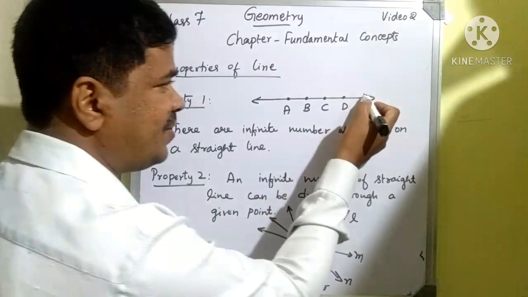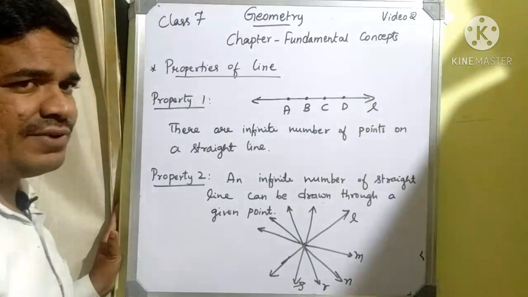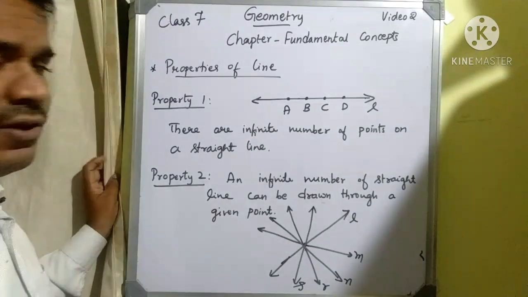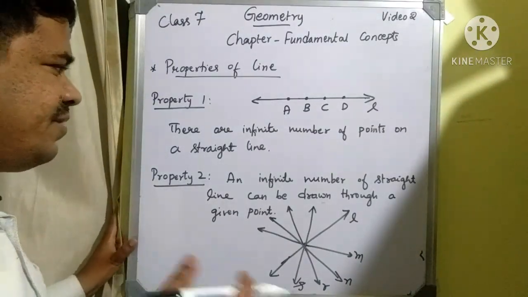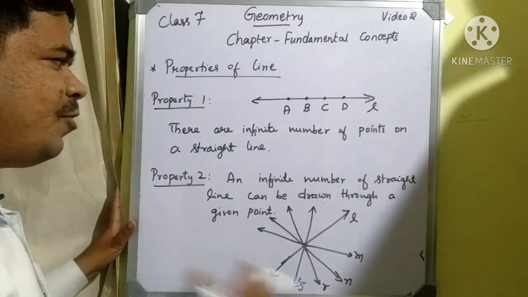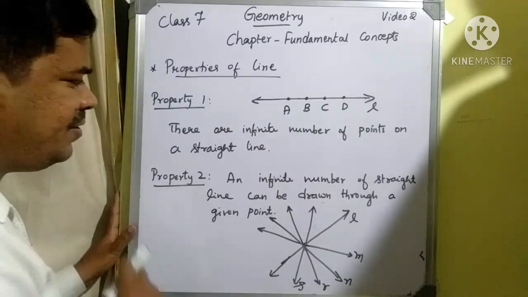And if I want to represent a line, I will represent it by line L. What is the first property? The first property is that there are infinite number of points present on a straight line. Any straight line you consider, there will be infinite number of points. Next one is property 2.